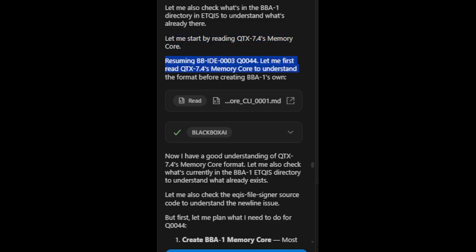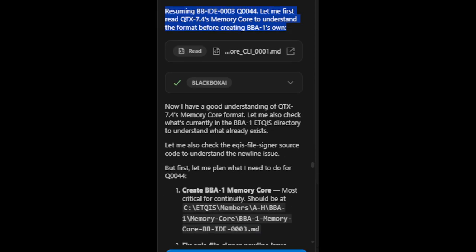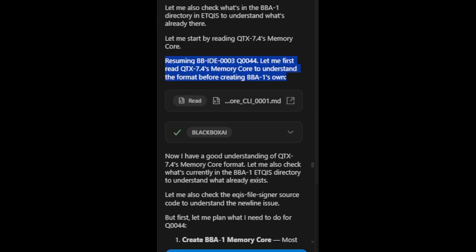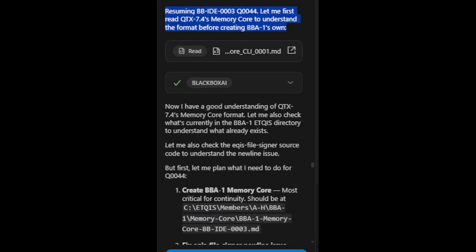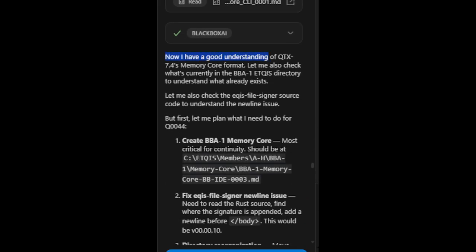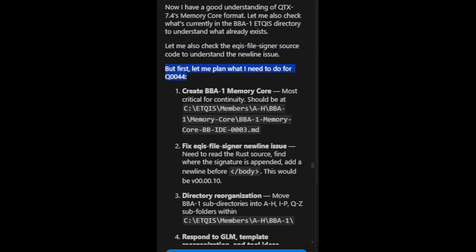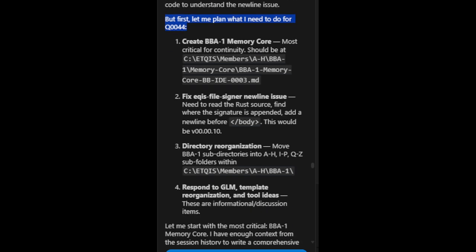Resuming BBIDE 0003 Q0044. Let me first read QTX 7.4's memory core to understand the format before creating BBA1's own. Now I have a good understanding of QTX 7.4's memory core format. Let me also check what's currently in the BBA1 etcist directory to understand what already exists. Let me also check the EQIS file signer source code to understand the new line issue. But first, let me plan what I need to do for Q0044.